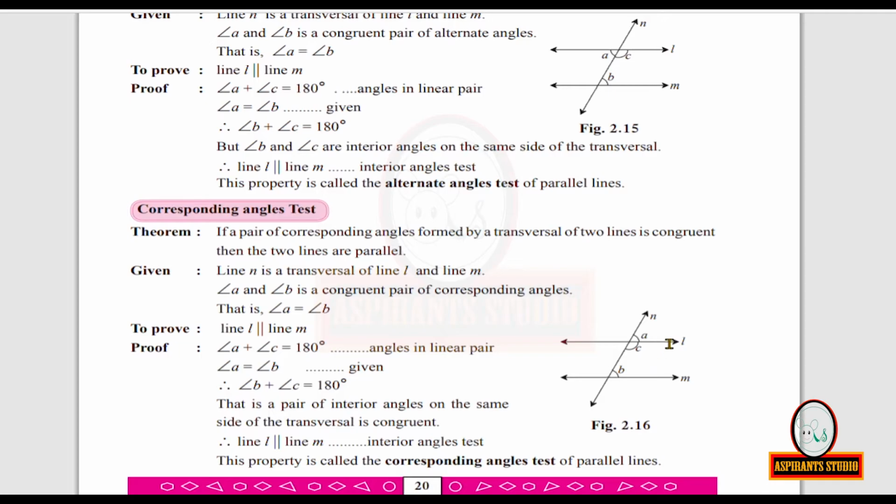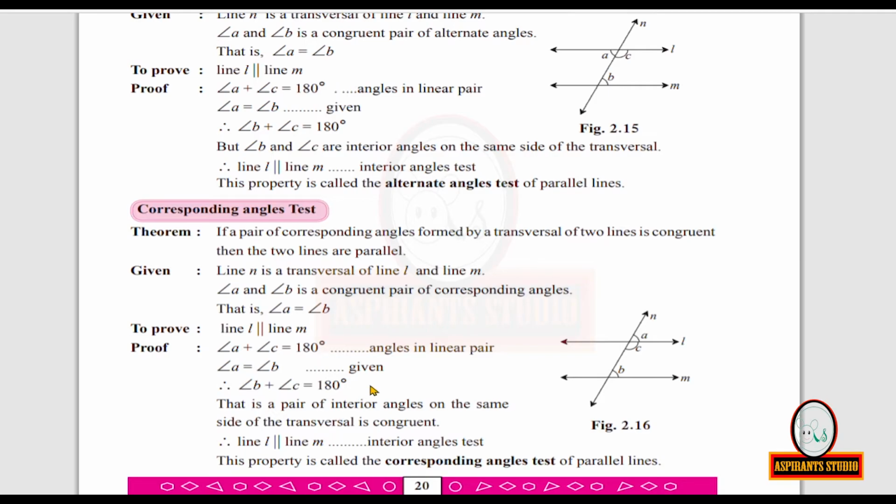So measure of angle A plus measure of angle C will be equal to 180 degrees. But you are given that measure of angle A is equal to measure of angle B. So in this first equation, instead of measure of angle A, we can replace it by measure of angle B. So this statement becomes measure of angle B plus measure of angle C is equal to 180 degrees.